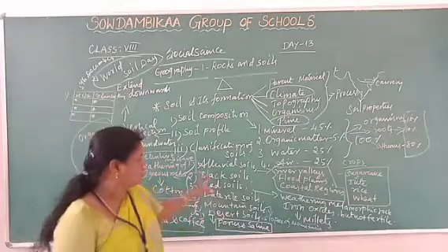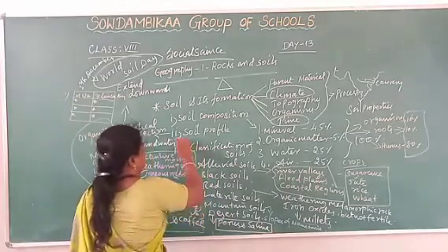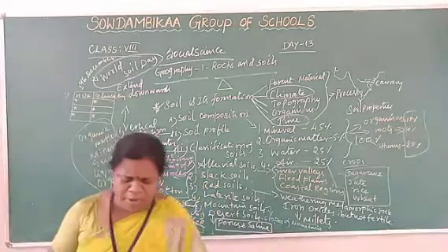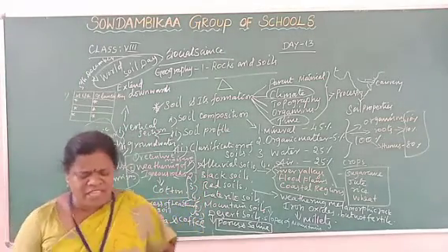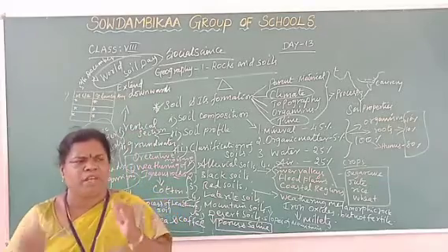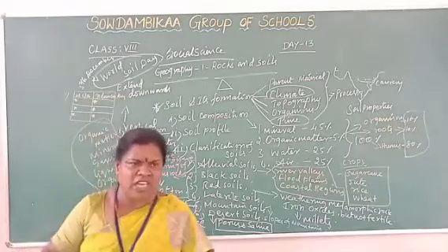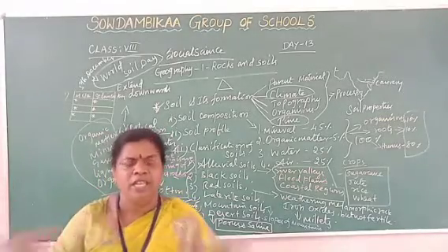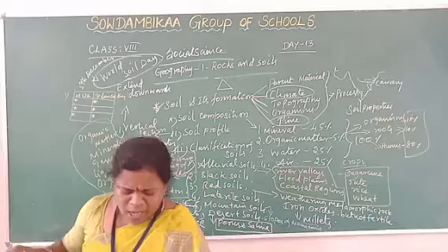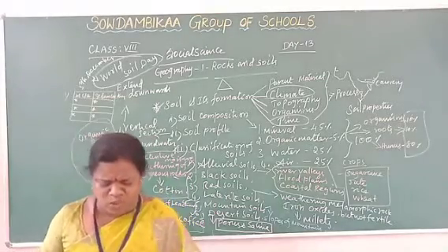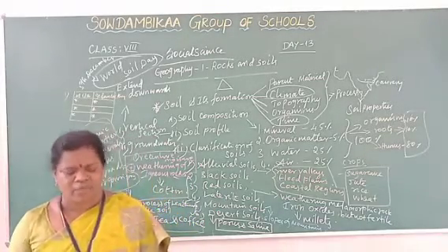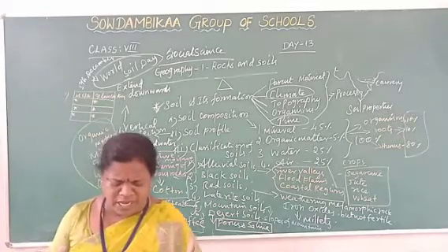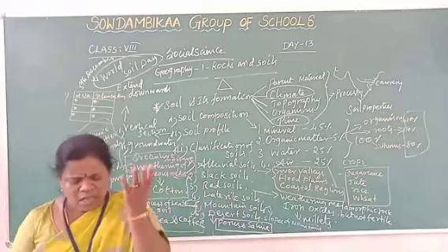Alluvial soil is over. Then black soil. You know that these soils are formed by the weathering of igneous rocks. Weathering means that because of climate and natural agents, the particles break down and change. Weathering of the igneous rocks forms black soils. The black soil is clayey in nature.